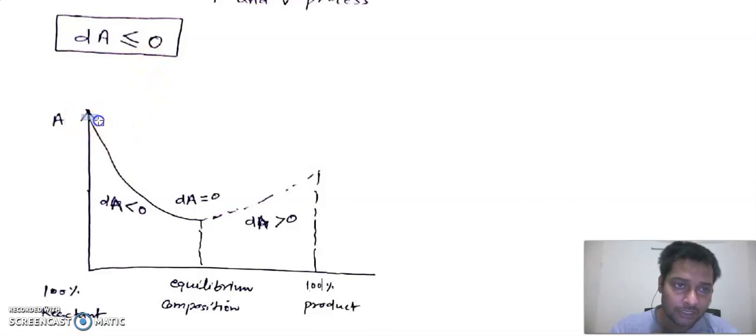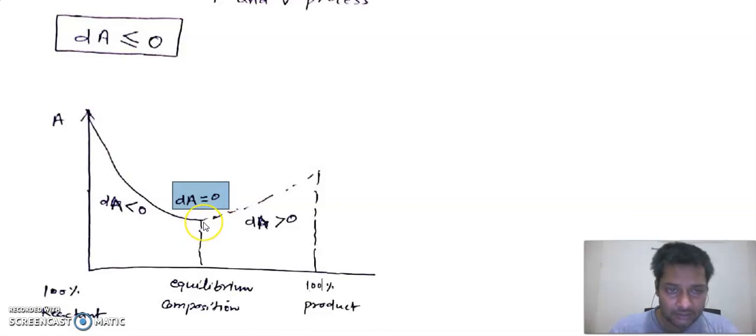So for example, if the initial value of the Helmholtz function is this one, when the reaction proceeds its value starts to decline, and then it goes to a minimum level. It means the slope of this line will be negative, and when it reaches a minimum value, this curve will flatten and its slope will be 0.